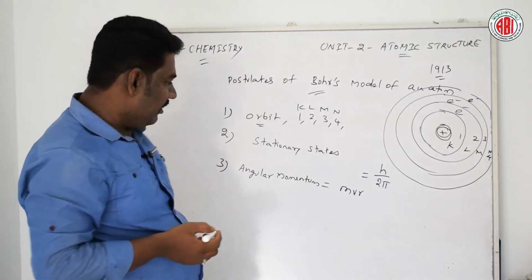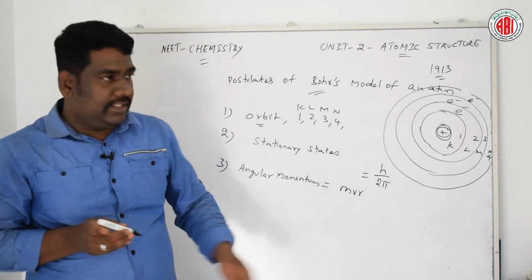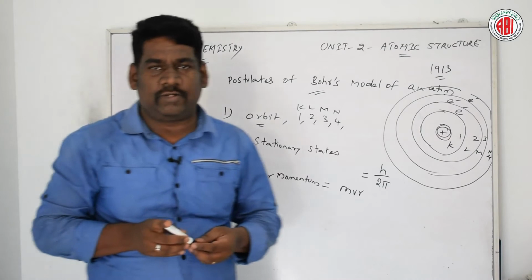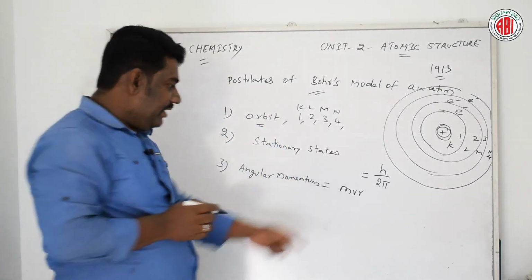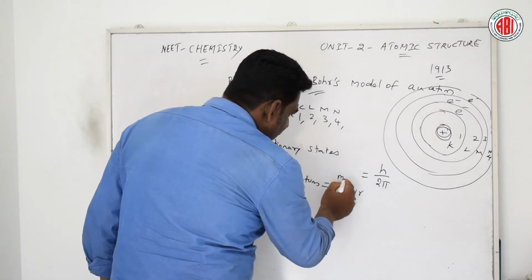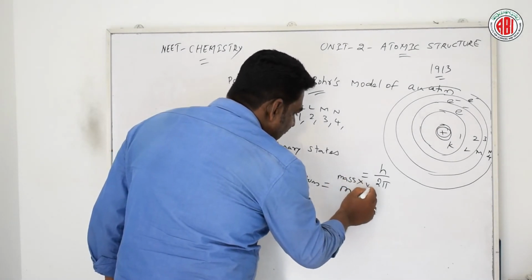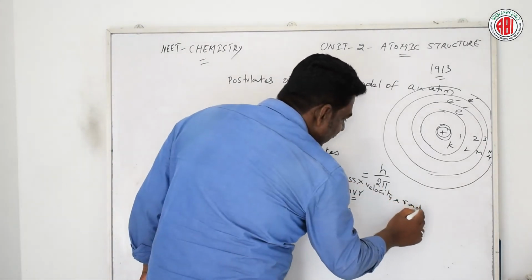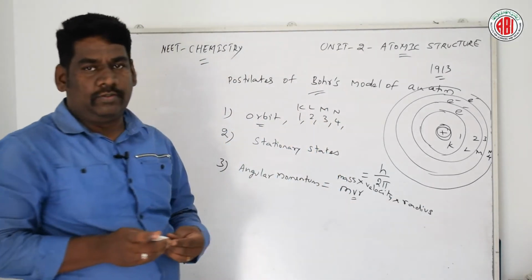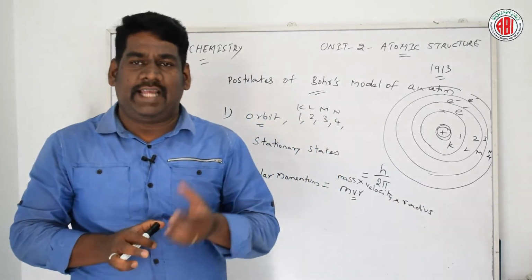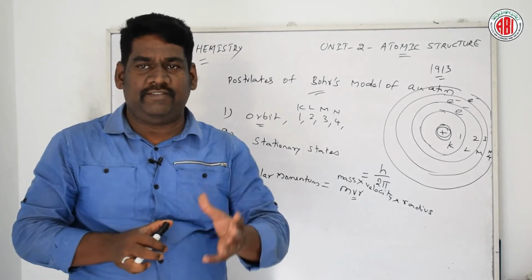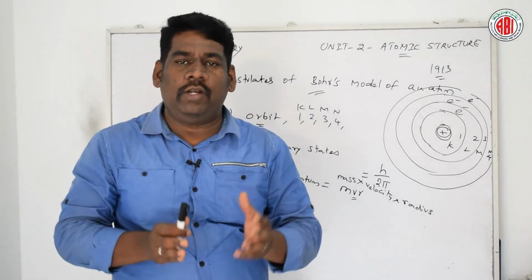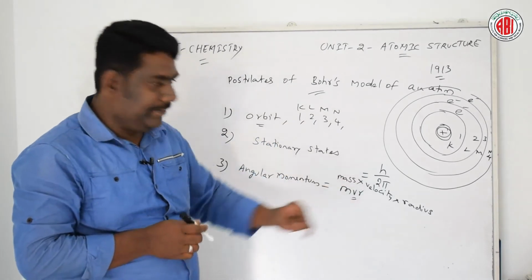What is the meaning of mvr? m is the mass of the electron which is revolving around the circular path, v is the velocity, and r is the radius of the circular path. So the angular momentum mvr of the electron revolving around the circular path is a whole number multiple of h by 2 pi.